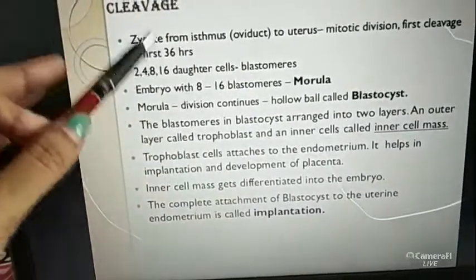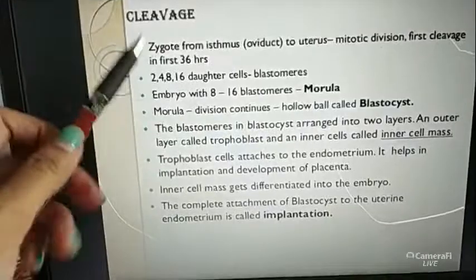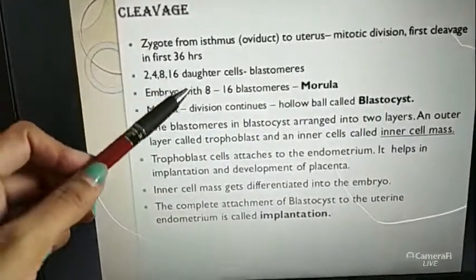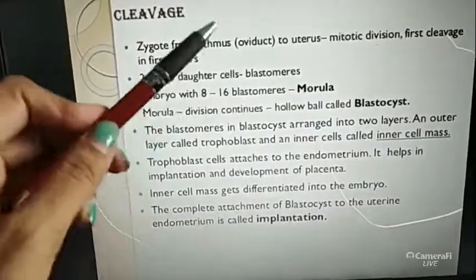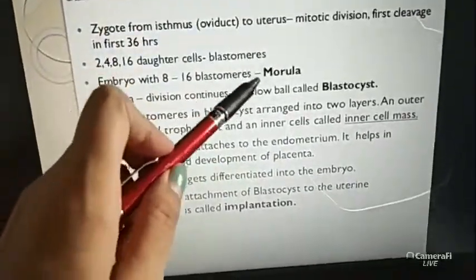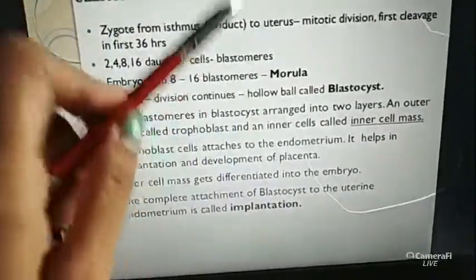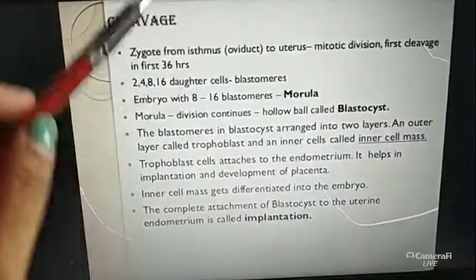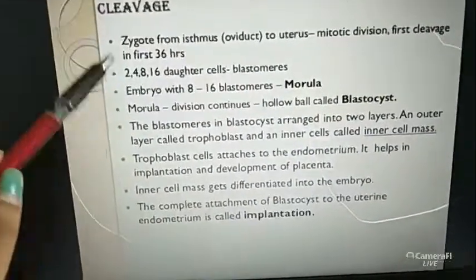After the cells increase, when the embryo gets 8 to 16 cells, this stage is called the morula. Morula is actually a stage of the embryo, the primary stage of the embryo.